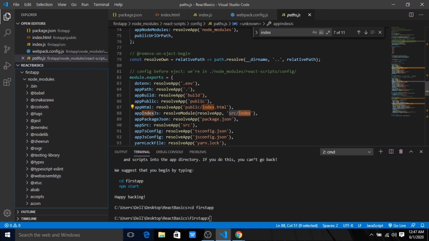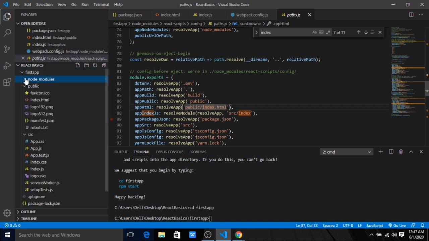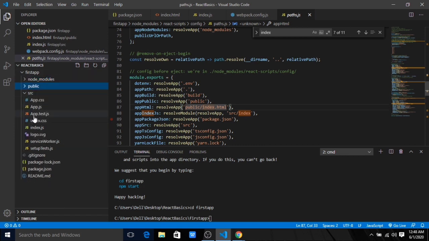Like this app index.js is referencing that src index.js, and this index HTML in public, when webpack converts that to one JS, will inject that into this HTML. So that's why we are not able to see it now. When you build it, after that you will be seeing that script tag there. So this is about our public folder, and this is all the source folder.